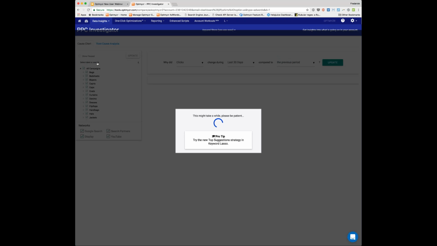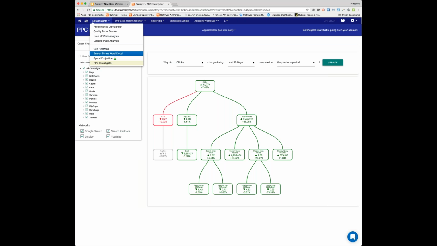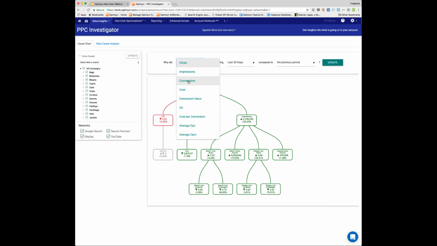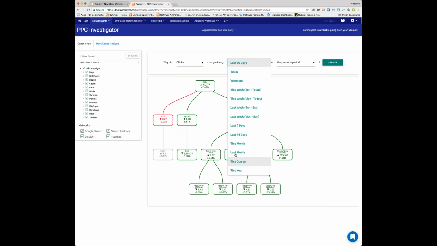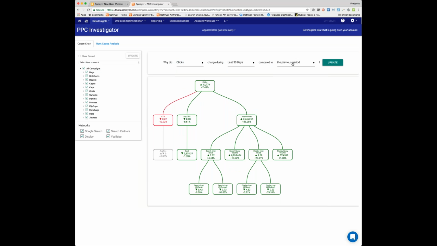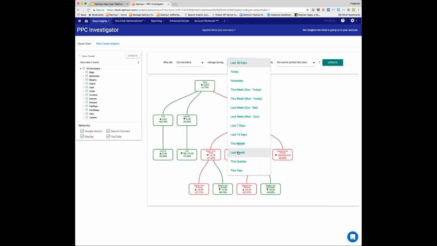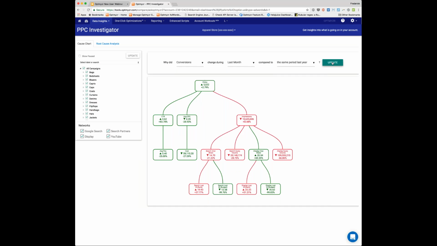So here we have the PPC Investigator under Data Insights. And what this does is it helps us answer some really interesting questions. So if we wanted to know why my conversions for the previous month had changed versus the same month of the last year, or some variation of that question, it's very easy for me to do so. I just ask that question. And sorry, we lost the setting right here. So last month versus the same period last year.